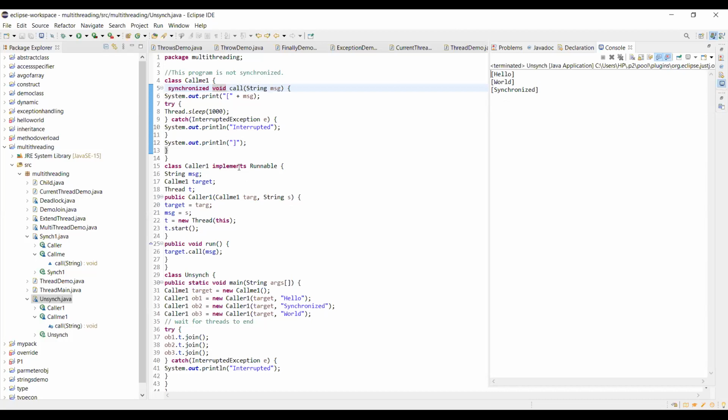Okay, any doubt in this program or the previous program? Any doubt? Any line you want to modify? Any new line you want to update?